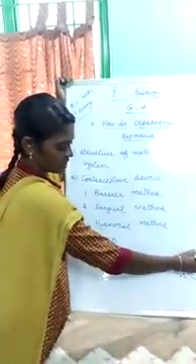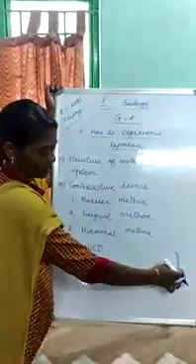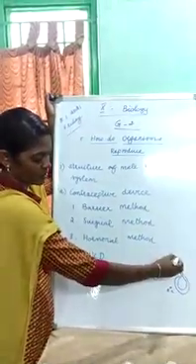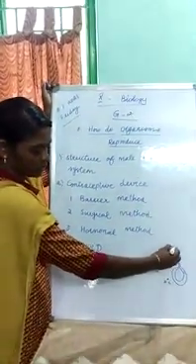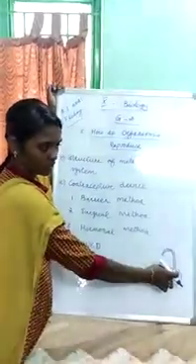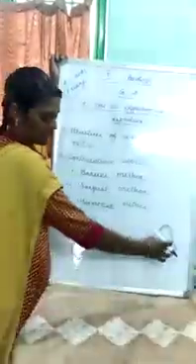Here one tube-like structure is there that is called the vas deferens. Through this the sperm is transported towards the urethra. Testis is helpful to produce sperm as well as the male hormone called testosterone. These two are the main functions of testis.